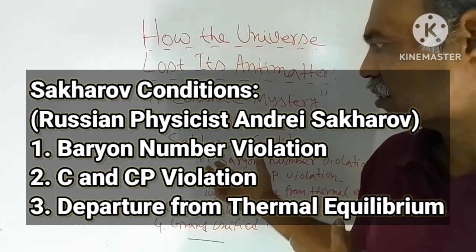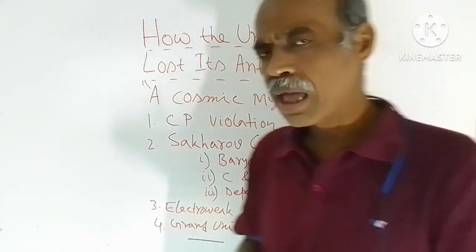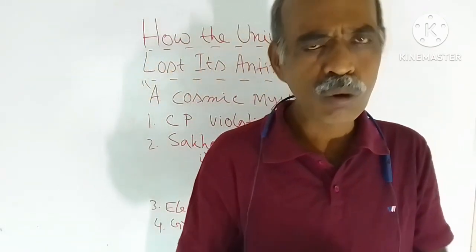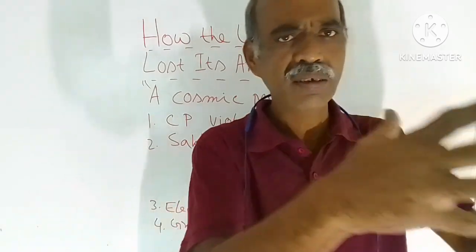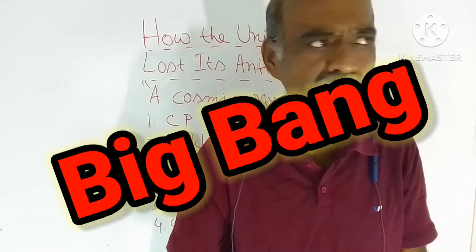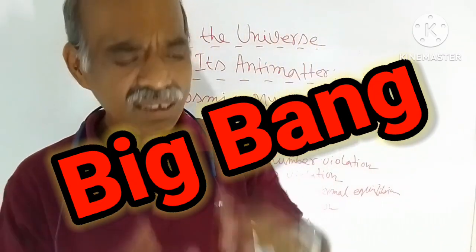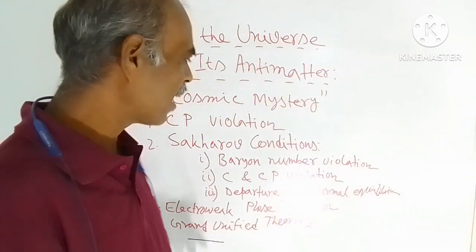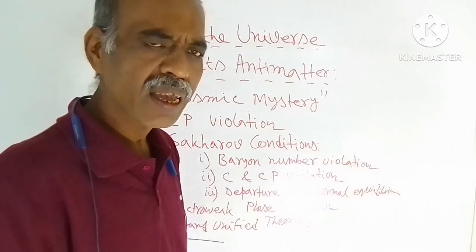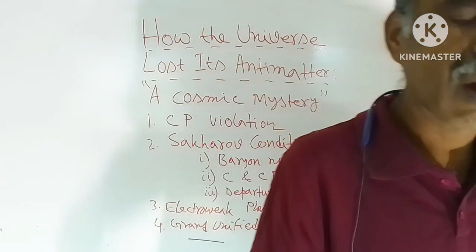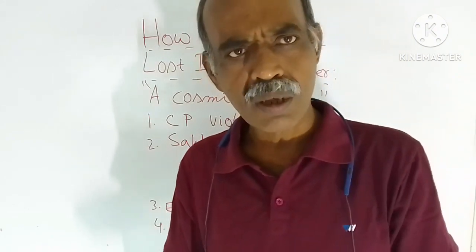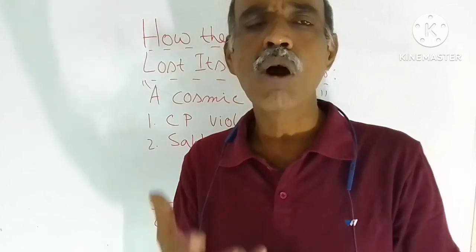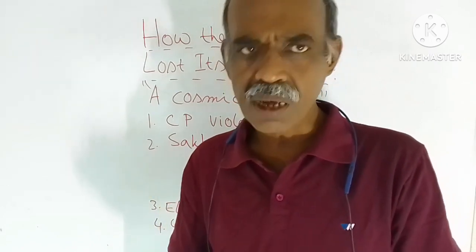So according to this scientist, Andrei Sakharov, in the early universe, just after the Big Bang, we know the universe was created through that great phenomenon, the Big Bang theory. So just moments after the Big Bang, there is a chance that these conditions were met, and due to these conditions, we can observe the baryon asymmetry problem. Means we can observe the asymmetry between the amount of matter and antimatter in the observed universe.